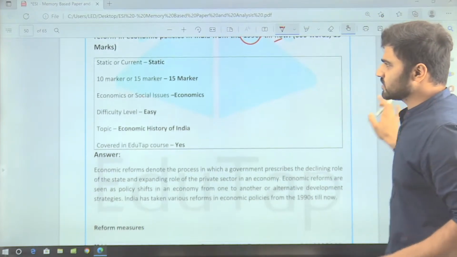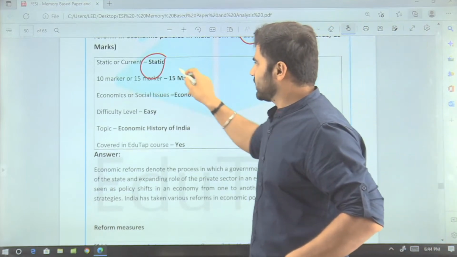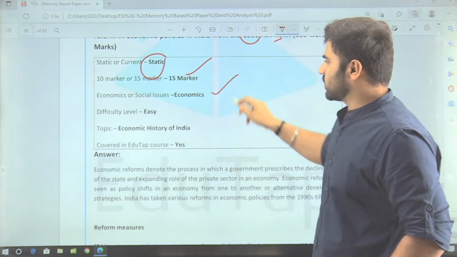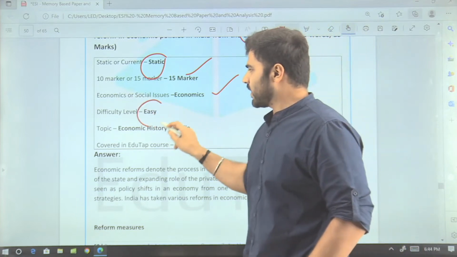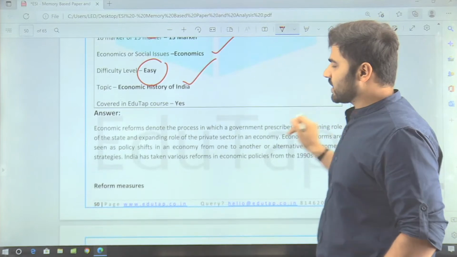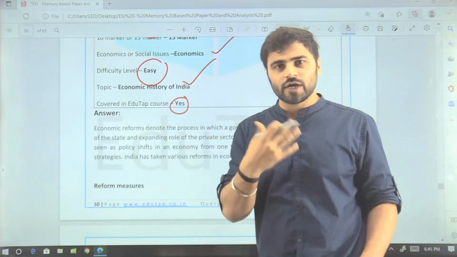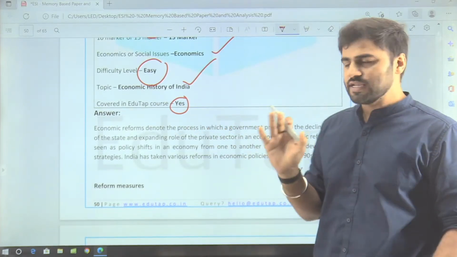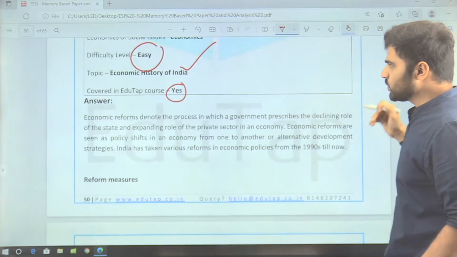So guys, this question is static and it is a 15 marker question asked from the component economics. The level is quite easy. The topic is economic history of India. And whether it is covered in our course, yes, it is covered. So those who have subscribed to our course must have gone through this particular question, right?